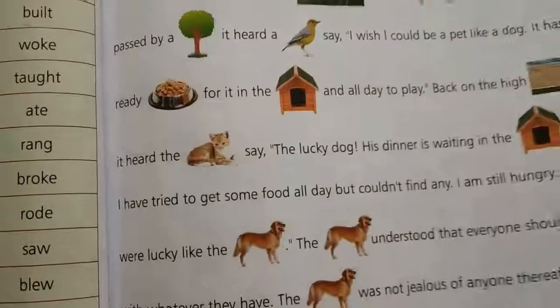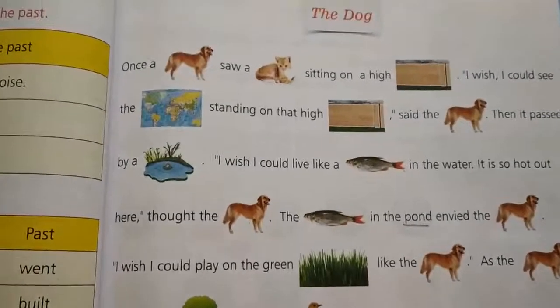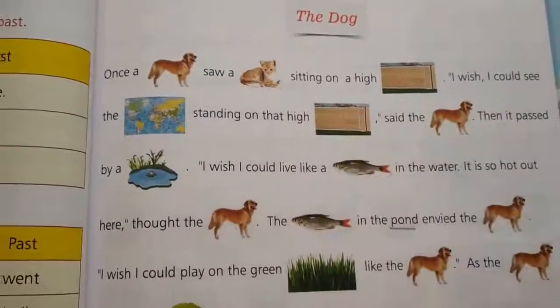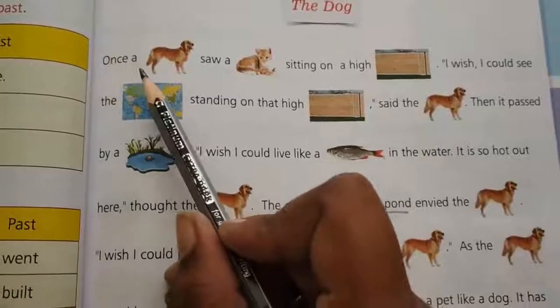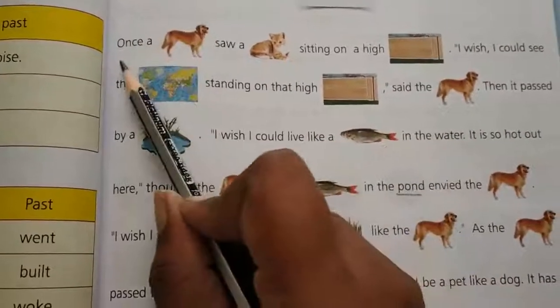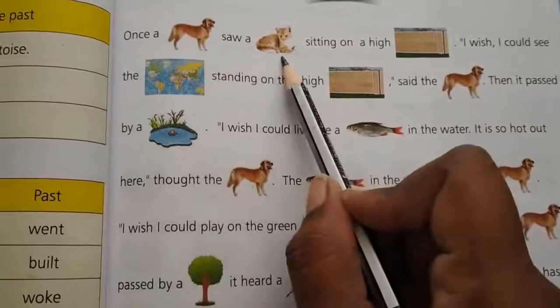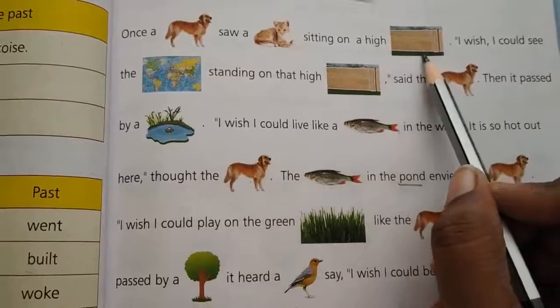Now all of you turn to page number 25. Here we have a small lesson. The dog. It tells about the dog. See here some pictures are there. In these pictures we have to name the picture. Once a dog. What is this one? Dog. Once a dog saw a cat sitting on a high wall.